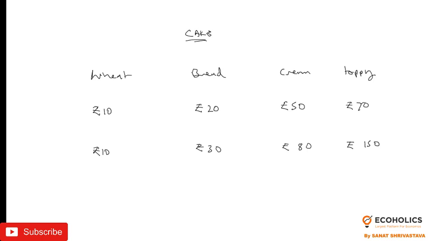So in the old tax regime, tax was imposed, suppose 10% is the tax rate. So 10% of this 10 rupees, 1, 10% of this 30, 3 rupees, 10% of this 80, 8 rupees, and 10% of this 150, 15. So if you see the total tax collection or tax liability, it is very, very high. That is 1, 3, 8 and 15, 27 rupees as the tax. So you can see the cake price in the old tax regime would be 150 plus 27, so that is 177.